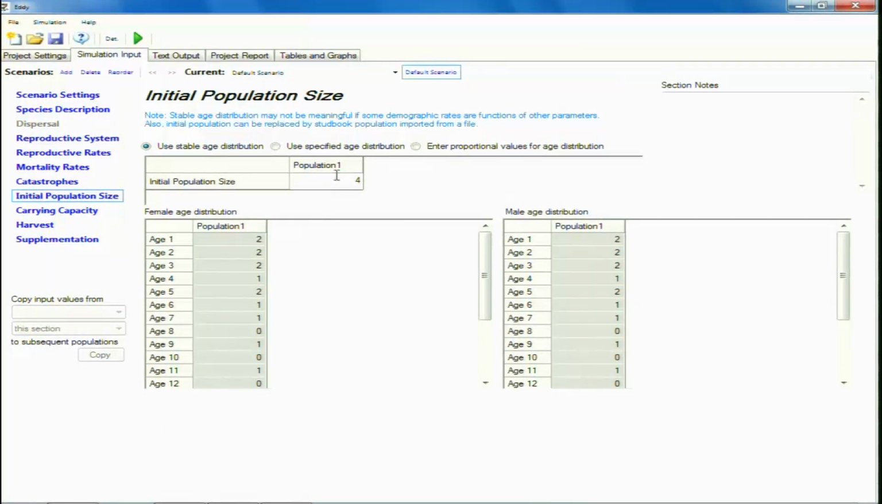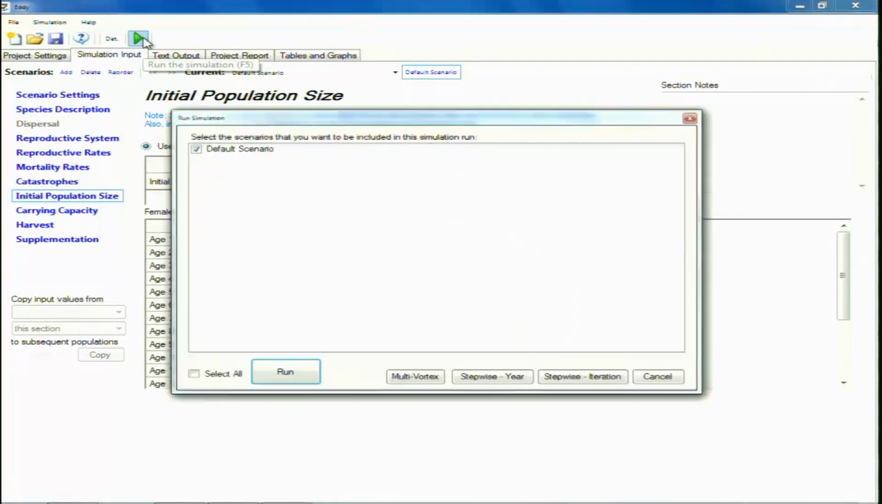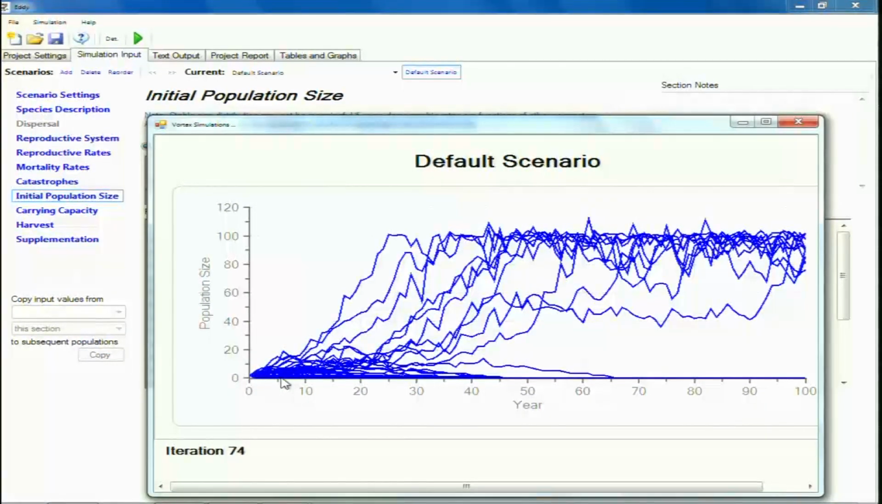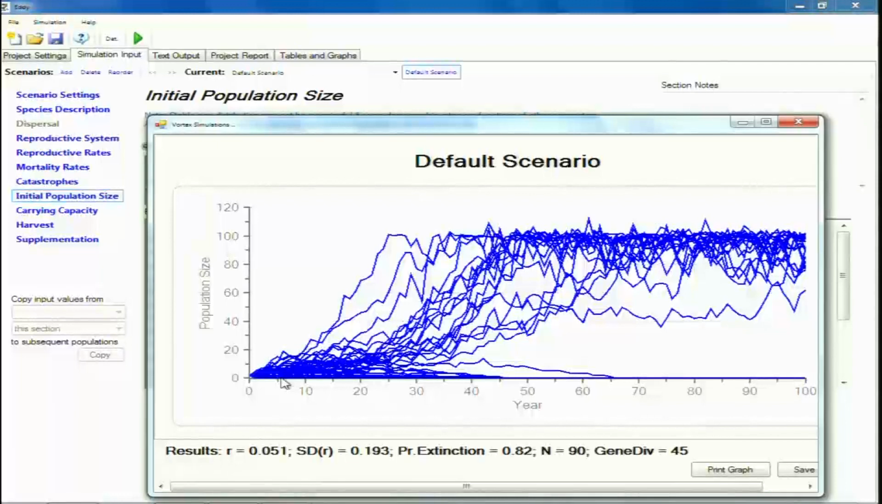Next, let us take the extreme case, where we are starting with only 2 individuals. In these 2 individuals, we are having a female of age 5 and a male of age 5. So now let us run the simulation again with only 2 individuals. Now what we are observing here is that there is an 82% probability of extinction, because of all the 100 simulations that we run, 82 were touching this line of 0. So once it has reached a population size of 0, the population has become extinct.